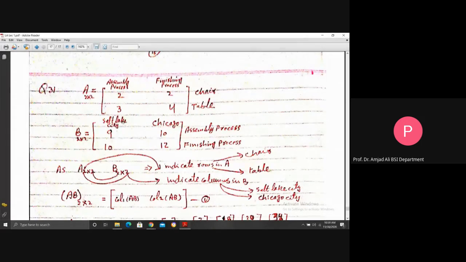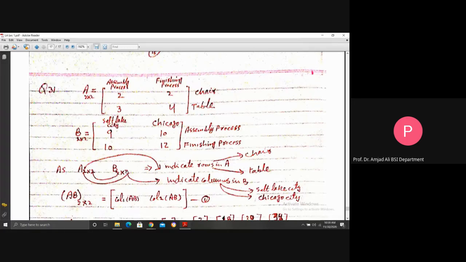Now you tell me, if you multiply these two matrices, first see whether this multiplication is possible. Yes. Why? Because A is 2 by 2, B is 2 by 2. So number of columns equals number of rows. Multiplication is possible. And AB product size will be 2 into 2.